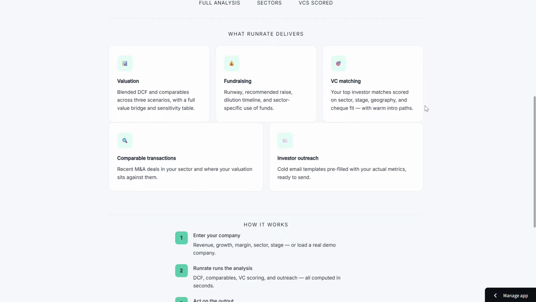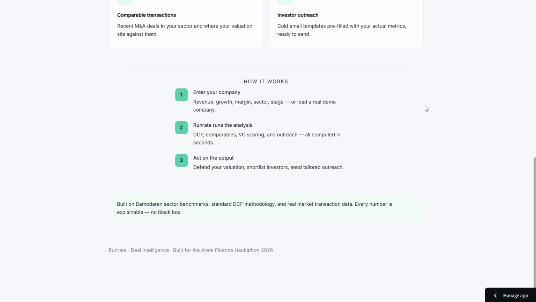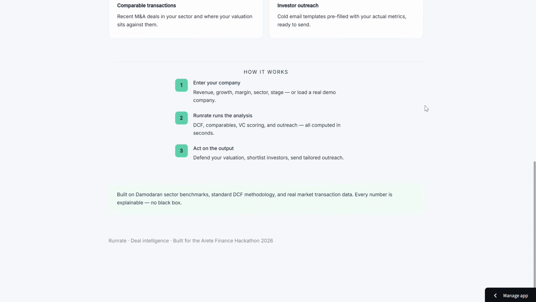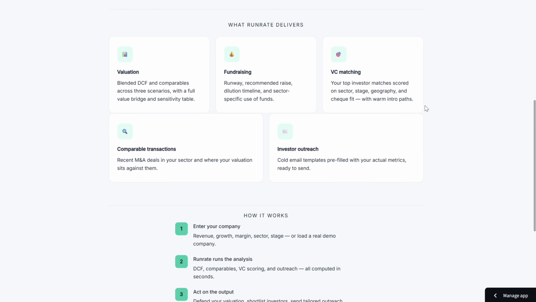The gap I came in with was straightforward. I understood markets and strategy but had no hands on financial modeling experience whatsoever. So I built Runrate. 7 inputs, 5 outputs, 30 seconds.